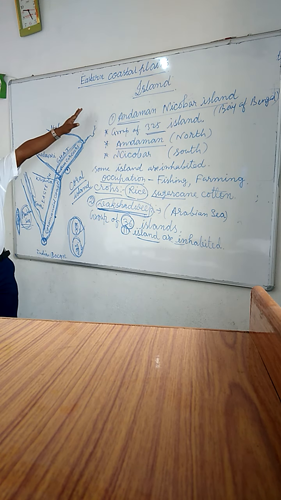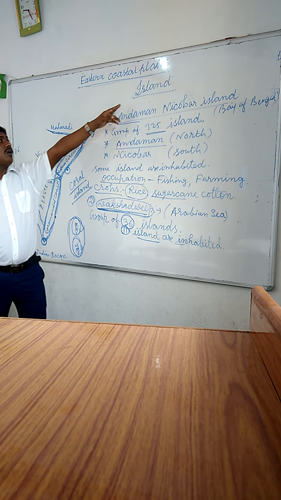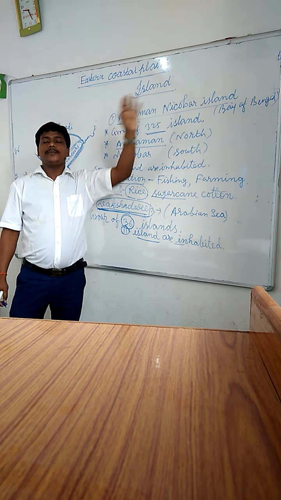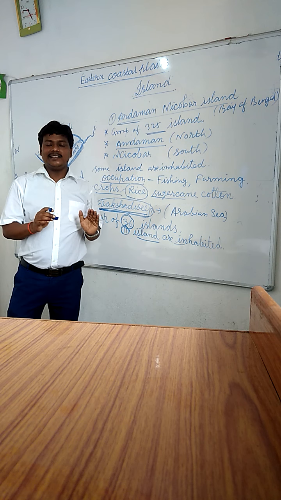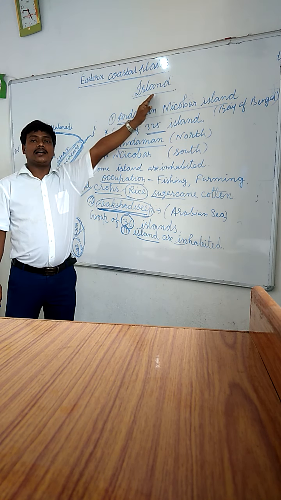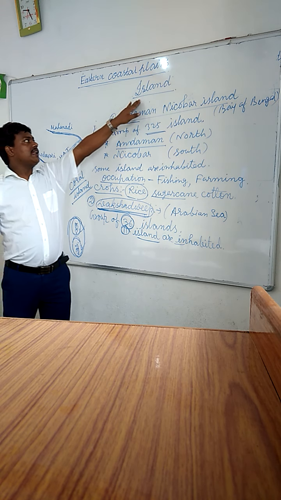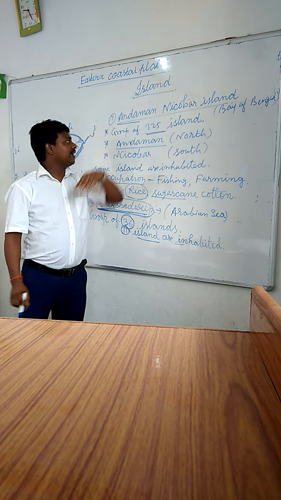Students, again, now I am going to explain about island. So what is island? Island is a piece of land surrounded by water on all sides.